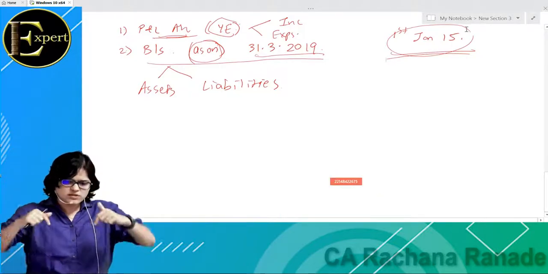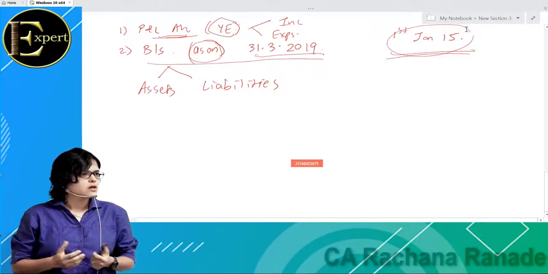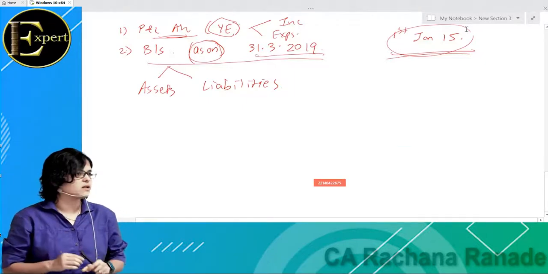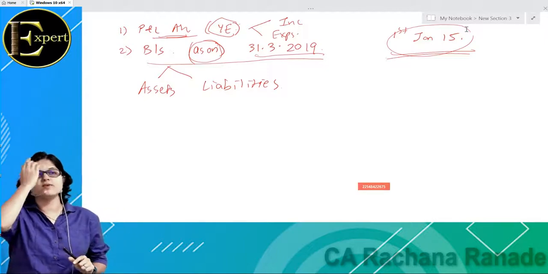So what will come in this year's P&L? What will come in this year's P&L? This year's income and this year's expenses. That will come in this year's P&L. Is this okay? Yes. So that was about what? Balance sheet versus profit and loss account.